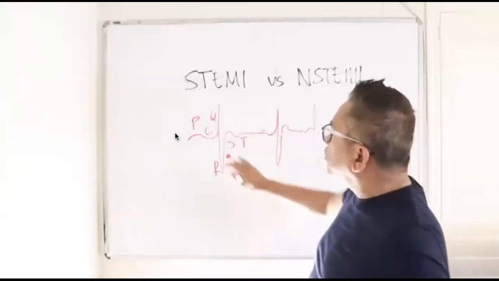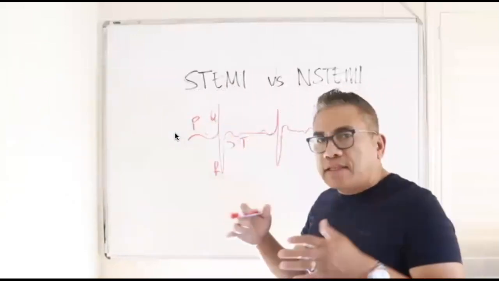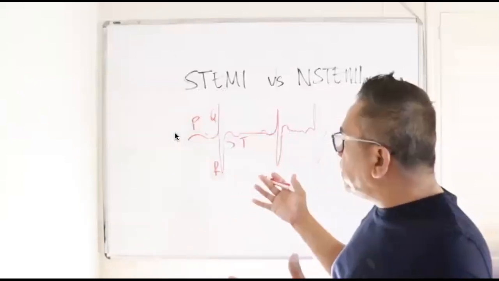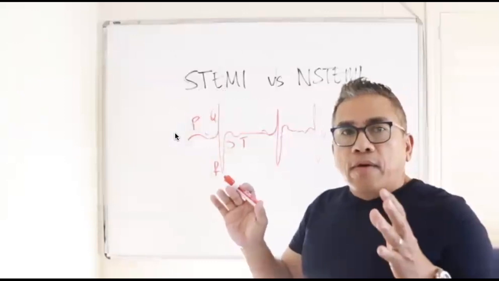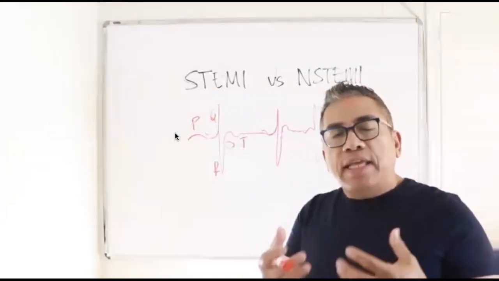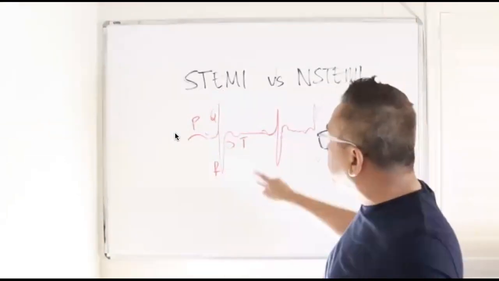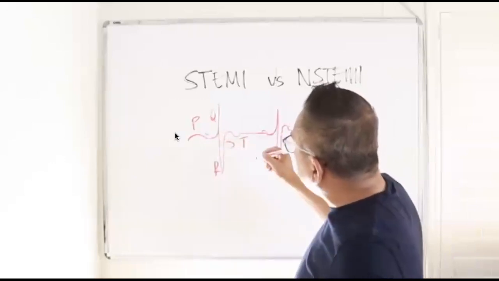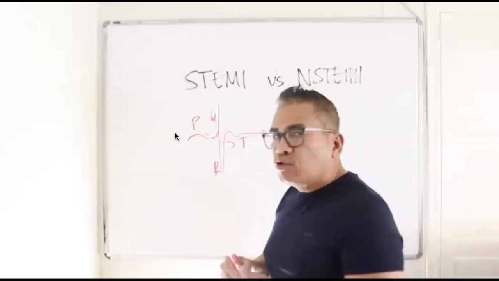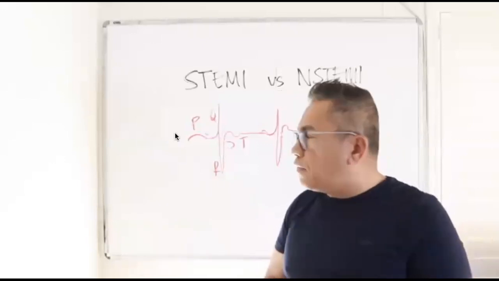So it's a specific heart wave that gives you that specific pattern when the patient is having a heart attack. This certain wave here is very elevated. That's why it's called ST elevation.